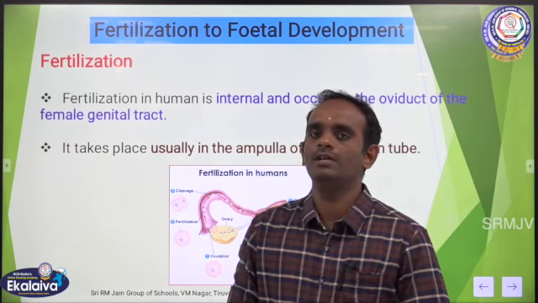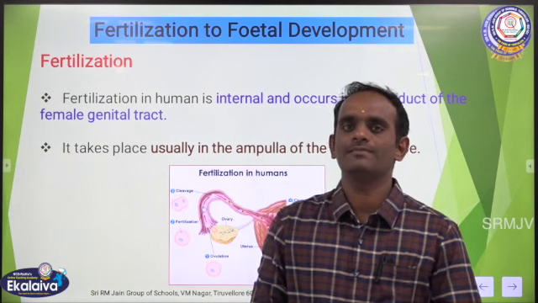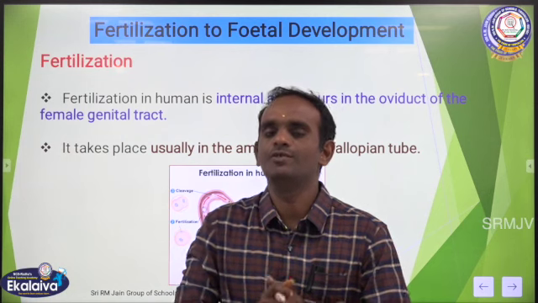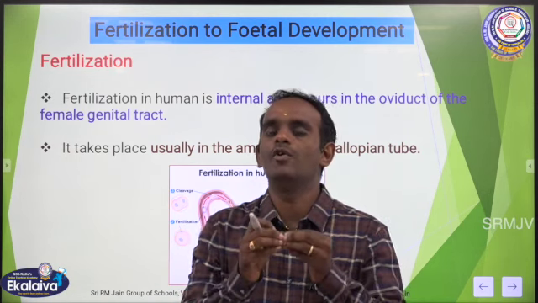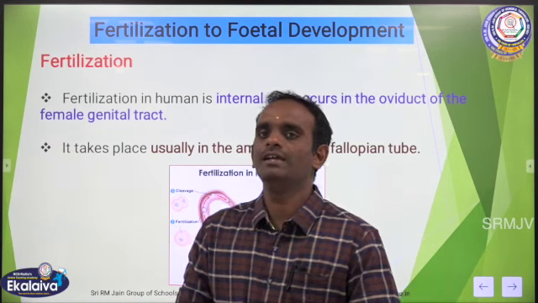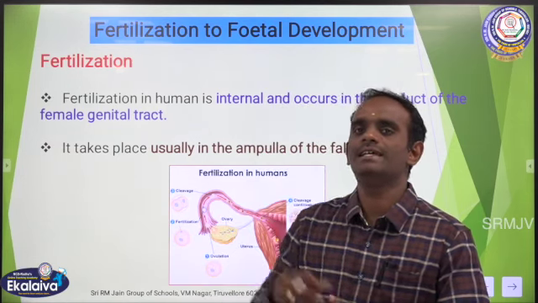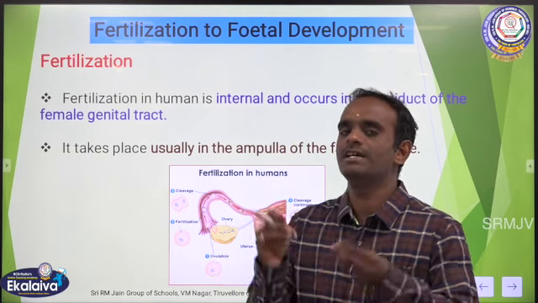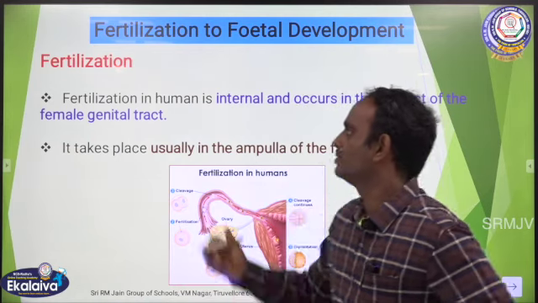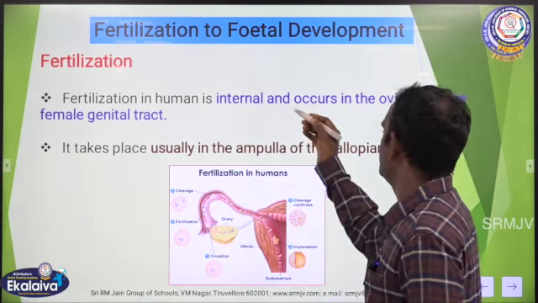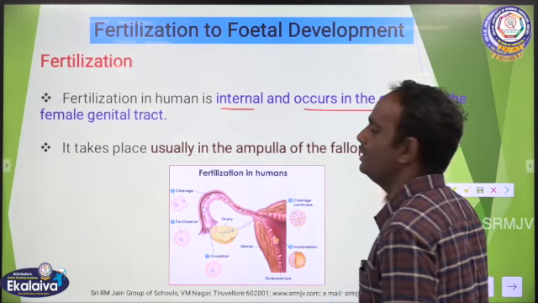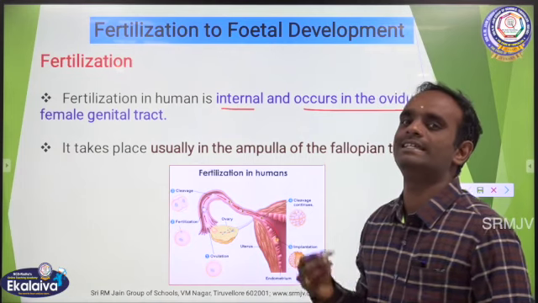Children, do you know about fertilization, right? What is fertilization? Fusion of gametes, right? Fusion of sperm and the ovum in the case of human beings is called fertilization. In human beings, fertilization is internal fertilization, that means the fusion of gametes takes place inside the body. So, fertilization in humans is internal and occurs in the oviduct of the female genital tract.